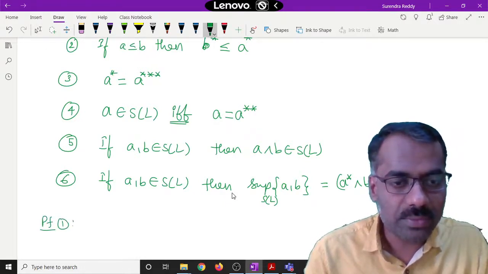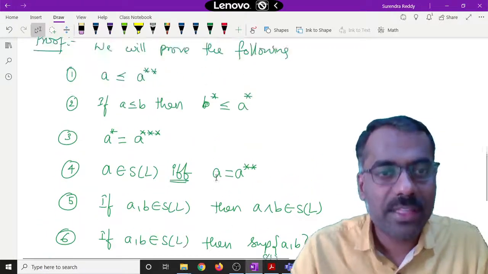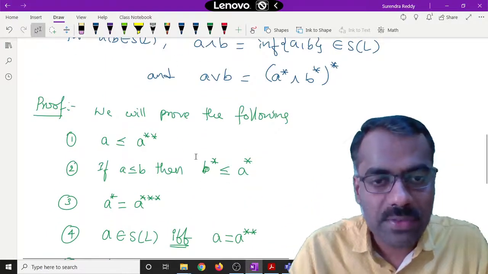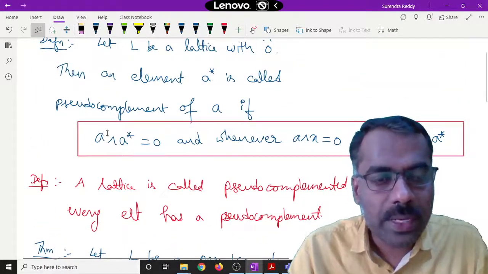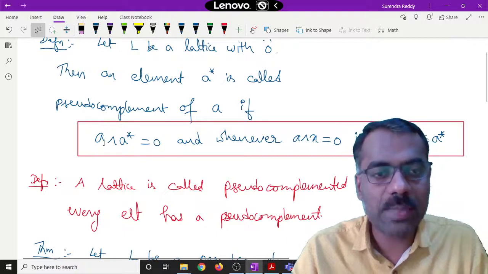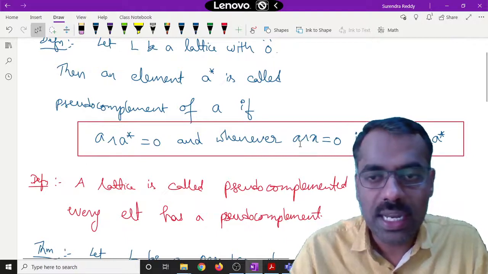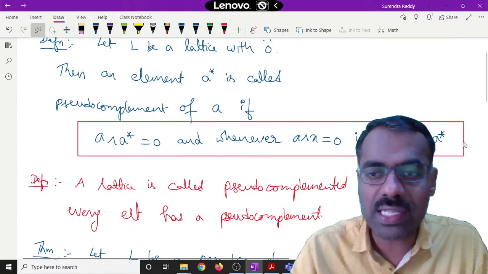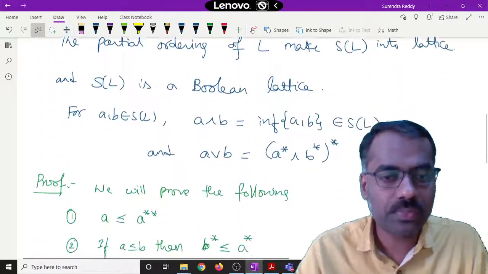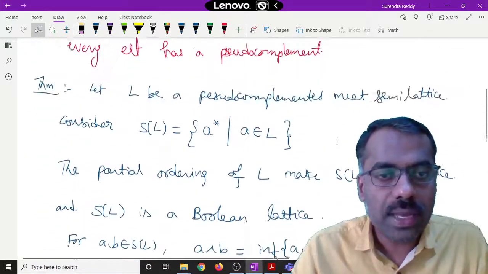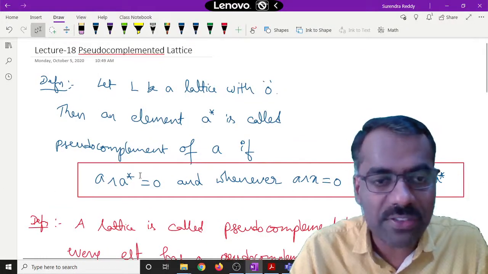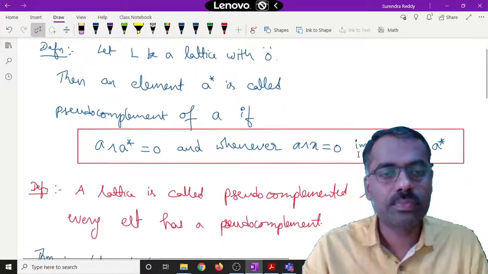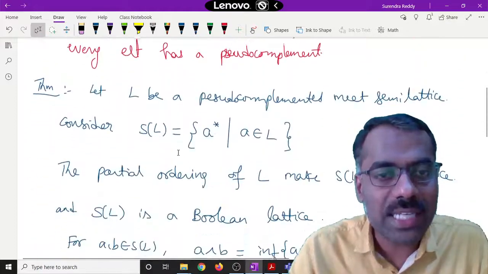The first one, proof of 1. This is very simple. Most of the time we use this definition. Again, you remember, A star is the pseudo complement of A. That means A meet A star is 0, and whenever A meet x is 0, then x is less than or equal to A star. So can somebody tell how you can write A double star here? What is meant by A double star?